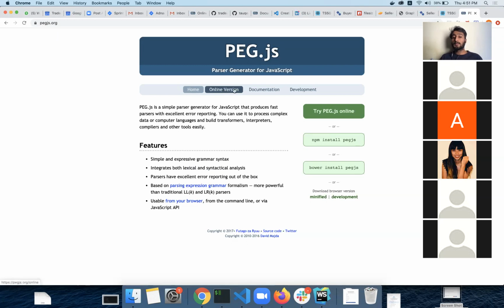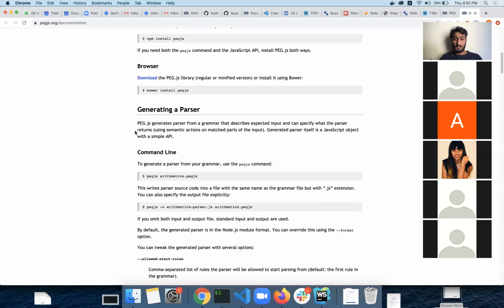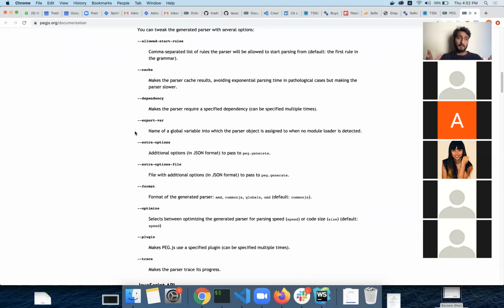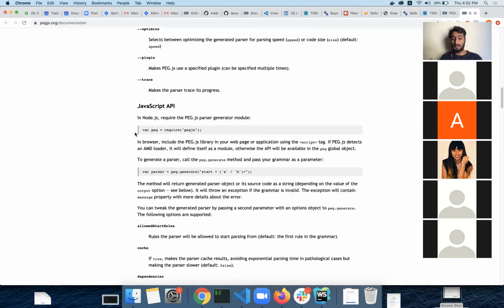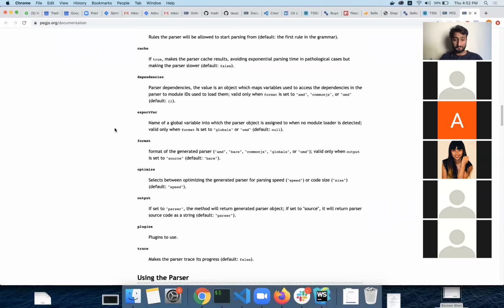So this is the documentation for it, and it's very expressive. But if you have a little experience with BNF or CFGs, so the BNF is Backus-Naur form, and the CFG is context-free grammar, if you have a little exposure to that, you will be able to understand this in no time.